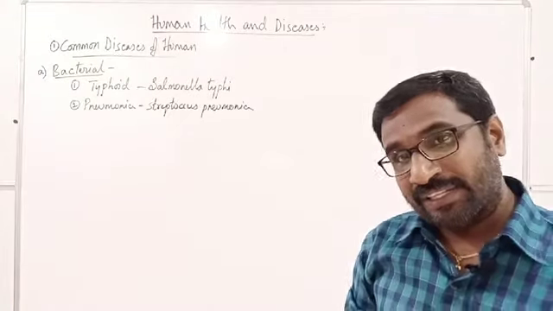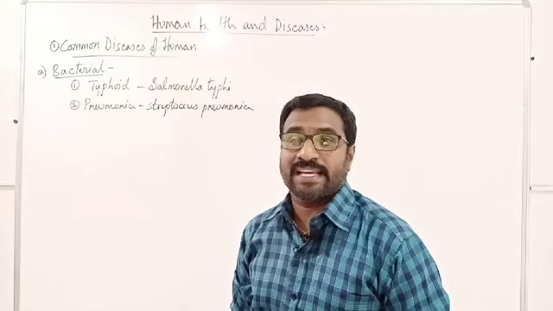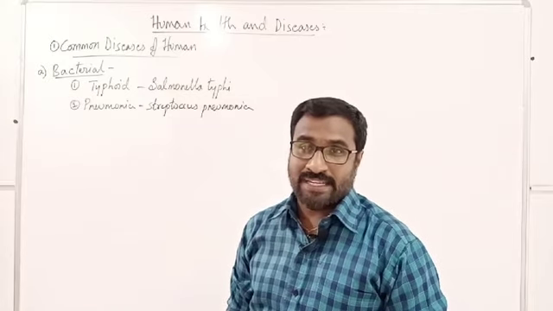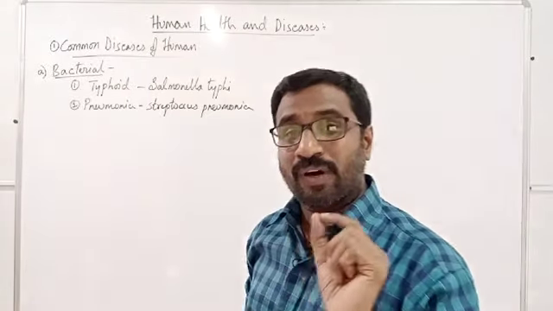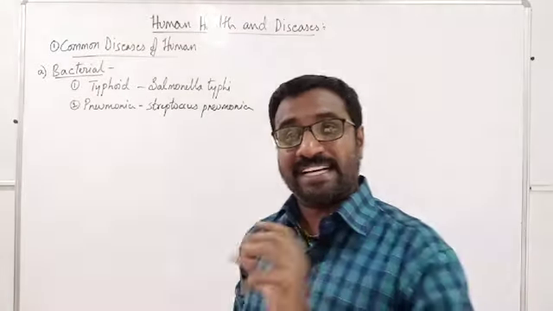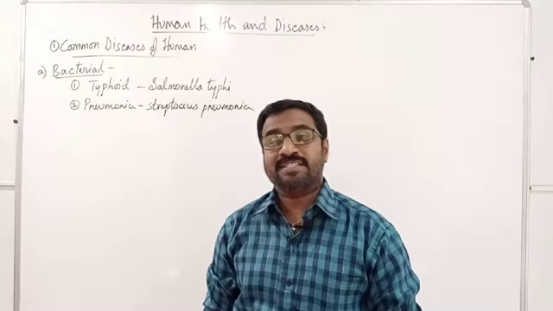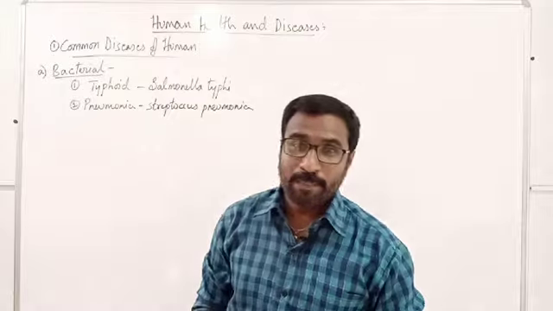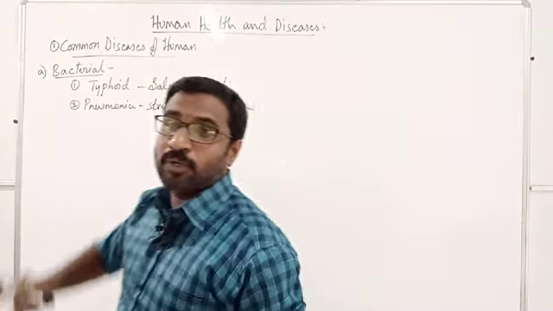You should know which part of our body gets affected: it is the lungs, especially the alveoli of the lungs. Coming to the symptoms, cough, sneeze, headache, body pains, and fever will all be symptoms of pneumonia.